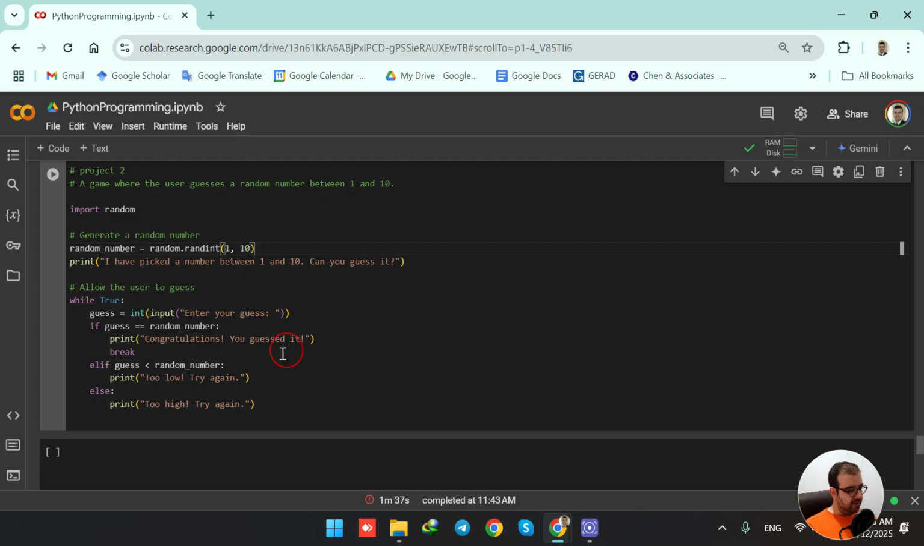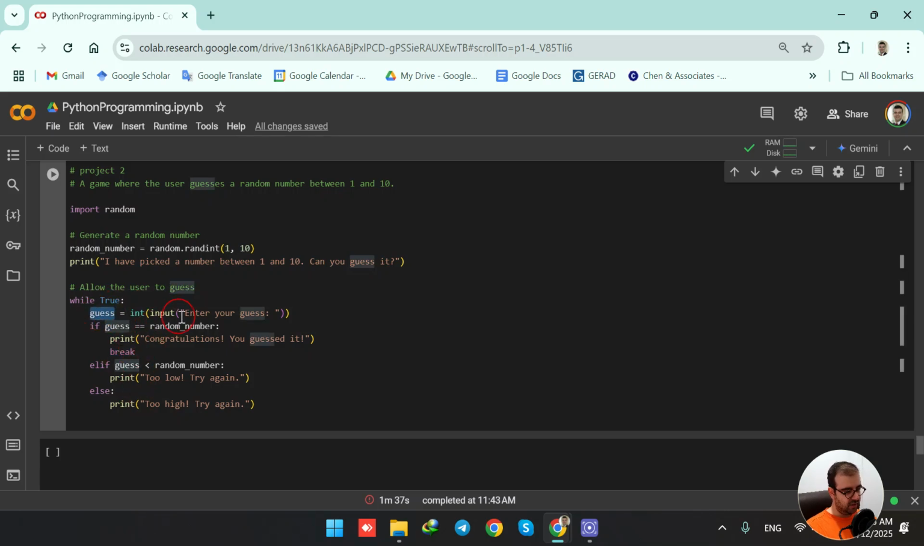Then it shows the message saying, okay, I generated a number for you. Can you guess it? Then we have a while loop, and the condition for this while loop is True. So it's an infinite while loop. As long as we are not finding the correct number that is generated, this while loop is going to continue. At a certain point, we are going to use the break keyword to get out of the while loop, because if I don't have this break keyword, it's going to continue forever.